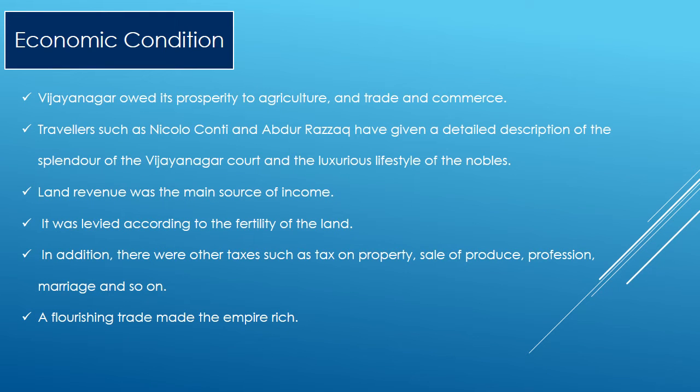Next, economic condition. Vijayanagar owed its prosperity to agriculture and trade and commerce. Travelers such as Nicolo Conti and Abdur Razzak have given detailed descriptions of the splendor of the Vijayanagar court and the luxurious lifestyle of the nobles. Land revenue was the main source of income. It was levied according to the fertility of the land. In addition, there were other taxes such as tax on property, sale of produce, profession, marriage, and so on. A flourishing trade made the empire rich.